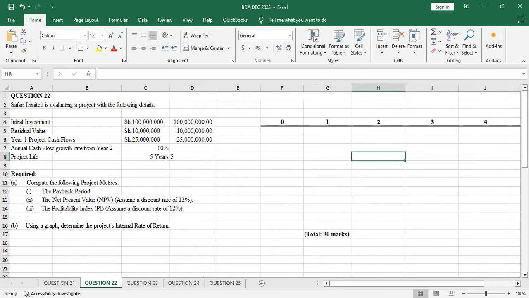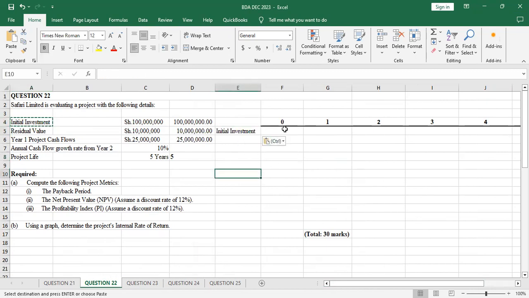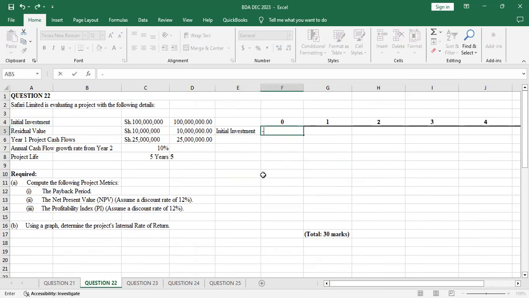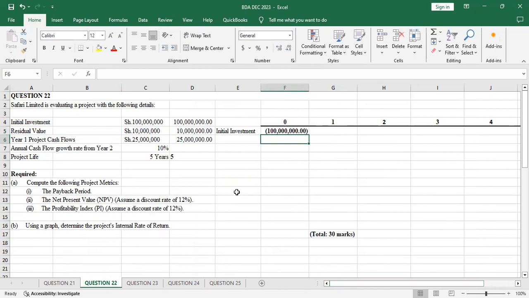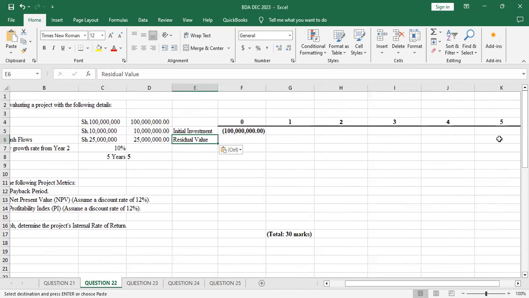The initial investment will always come in at year 0, as a negative, so I'll take this value here. Then the residual value is recovered at the end of the project, so again I'll take the value there.